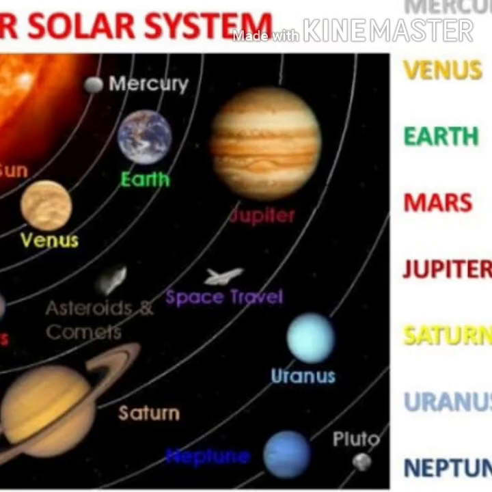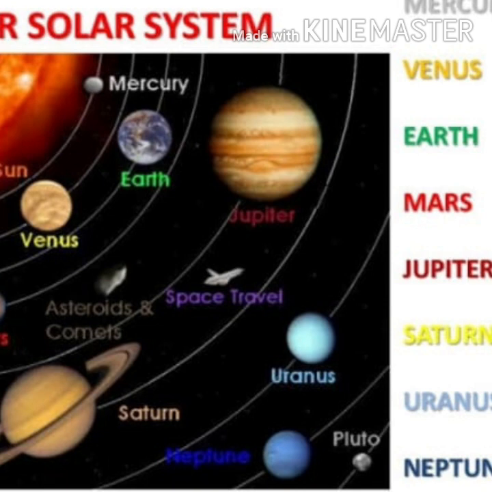Now let us know about the planets. Planets, you all know about the planets. How many planets we have? 8 planets. So what is a planet? Planets are large, round heavenly bodies that move in a fixed path around the sun. If we see the solar system picture, you can see the sun in the middle, and you can see 8 planets around the sun, which will be revolving.